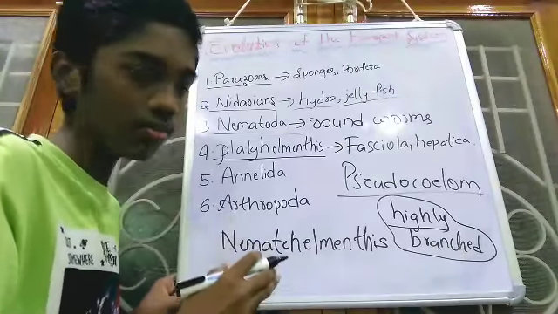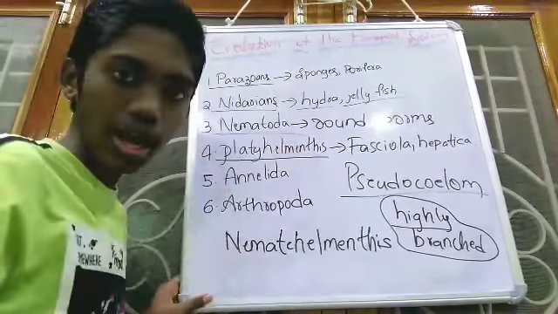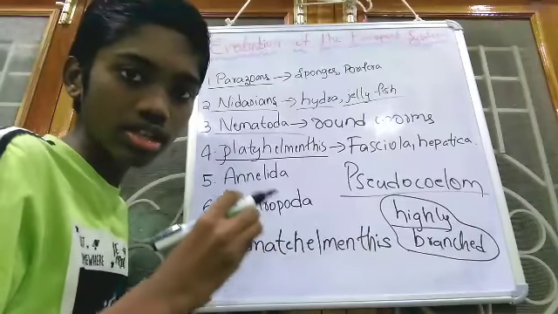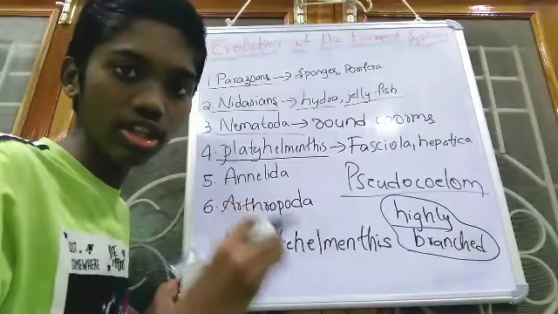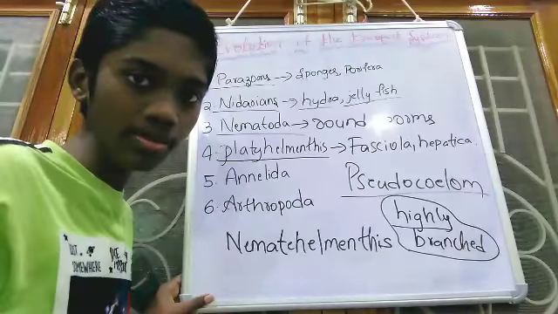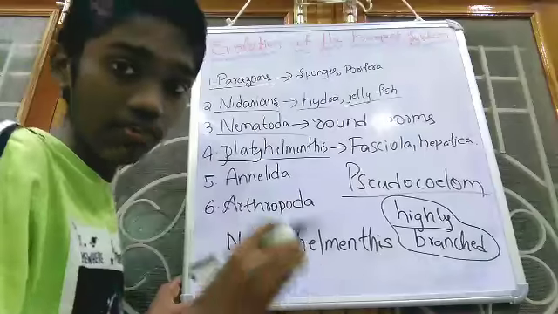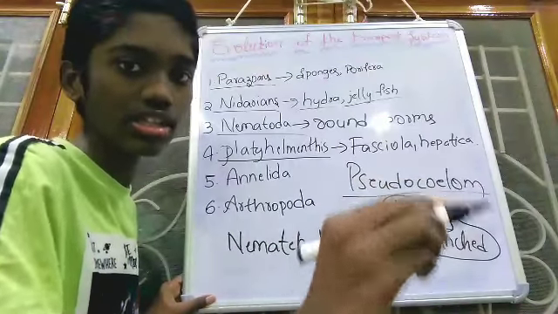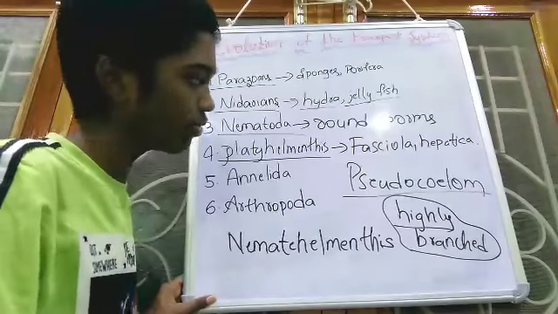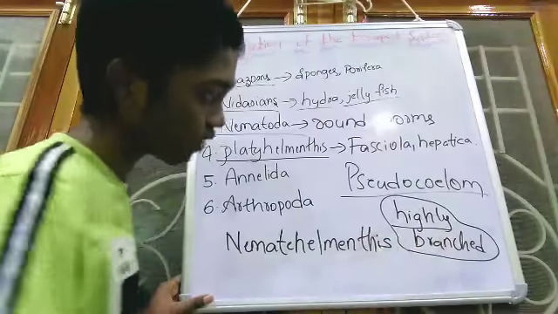The digestive system in phylum Platyhelminthes will distribute the digested food material directly into the cells without involving any third organ. Without involving any third organ, the first organ supplies the digested food directly into the second organ. So that's why this is the special function.